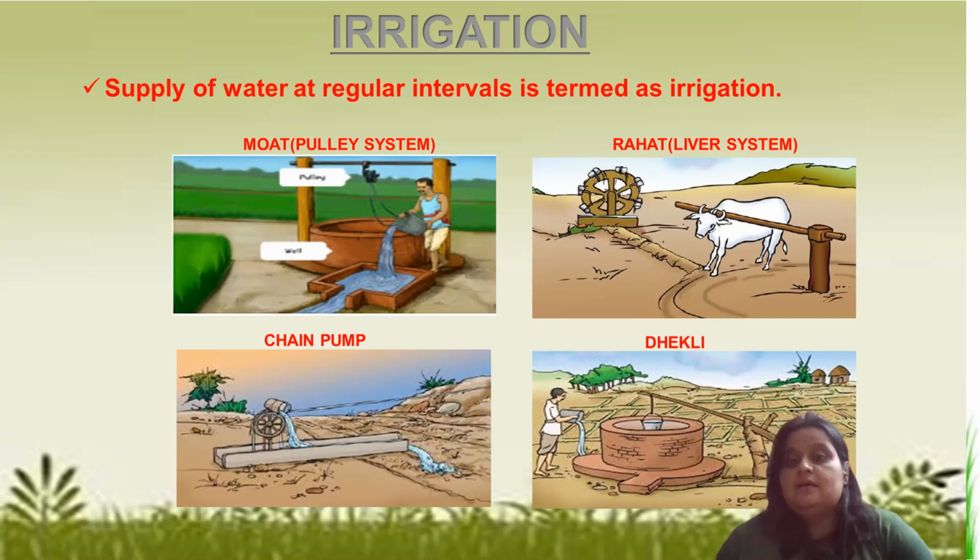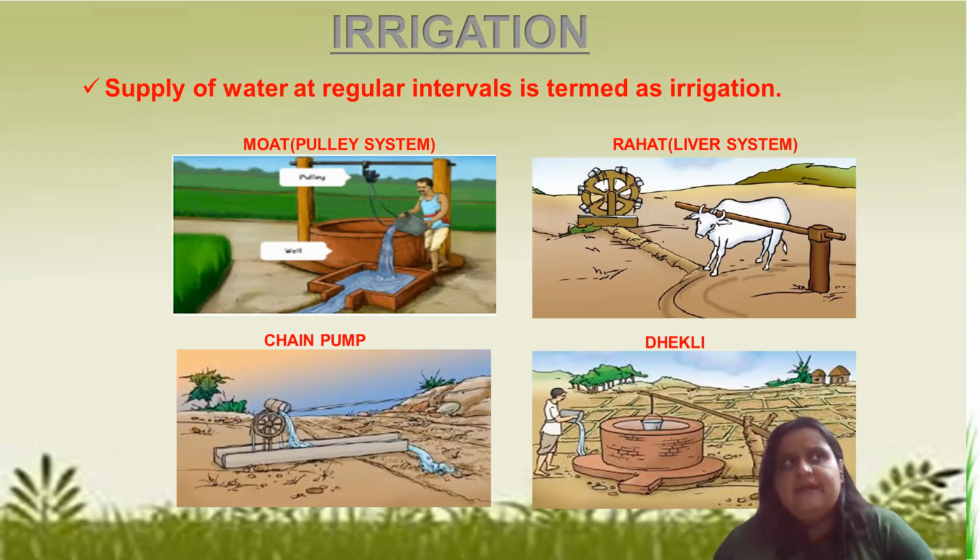Irrigation is not done in the same way in different seasons. Different crops, different seasons, and different textures of soil demand different amounts of water. For example, rice, the paddy crop, requires more irrigation and more water; standing water is actually required.